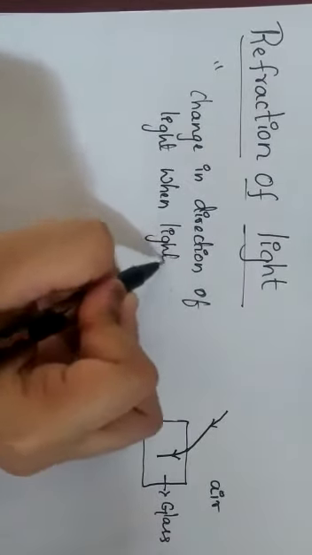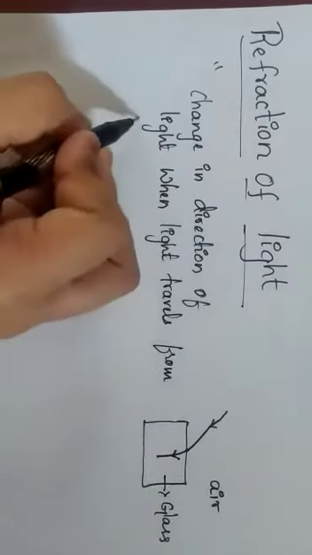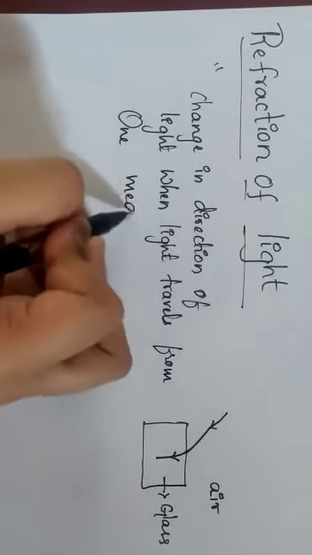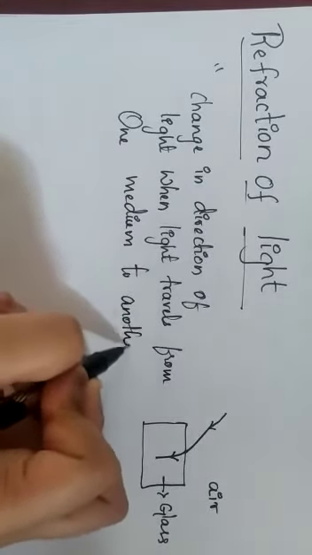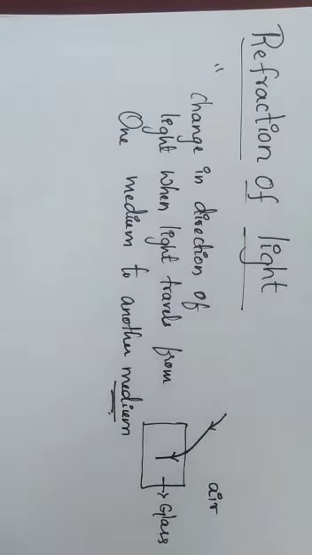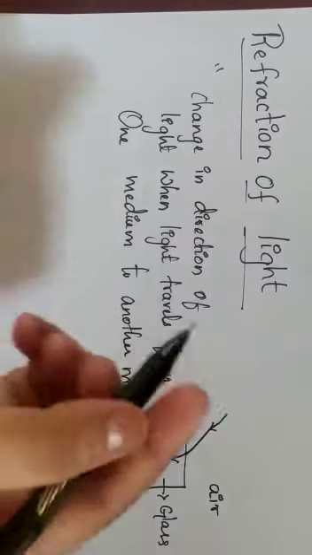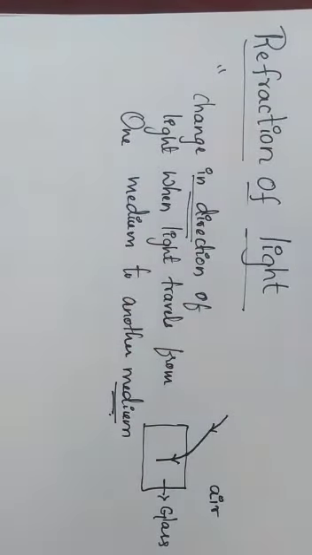When light travels from one medium to another medium. What is this one medium to another medium? Medium here means the air medium or the glass medium. So whenever light travels from one medium to another medium, there is a change in direction. Change in direction means there is a bending of light.